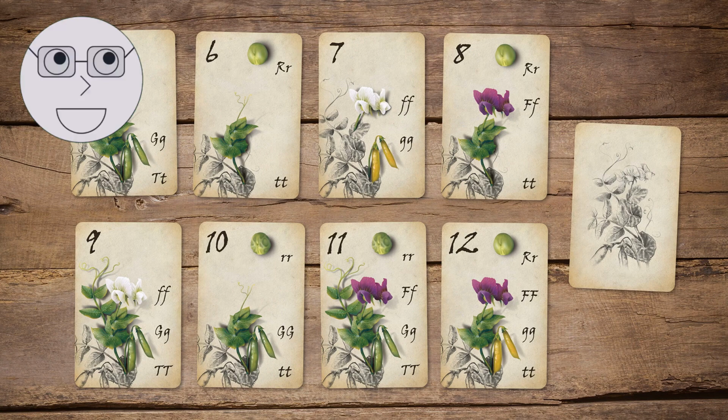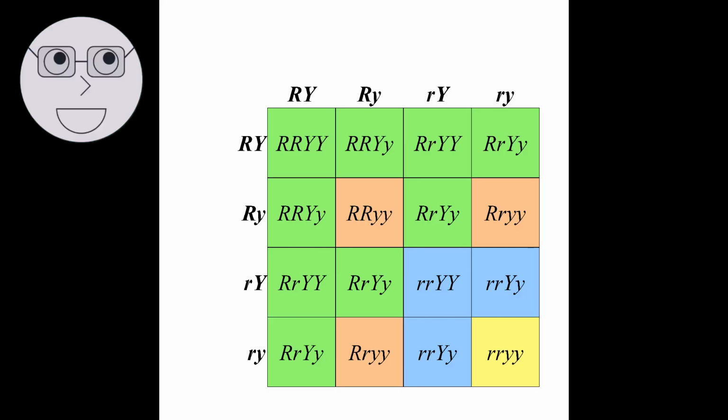Inheritance is governed by the principles of Mendelian genetics, which describe how traits are passed down from one generation to the next. The visuals show examples of Mendelian genetics, such as Punnett squares and pedigrees, and how they are used to predict the likelihood of certain traits being passed down to offspring.